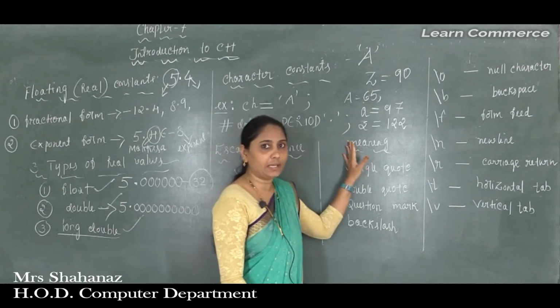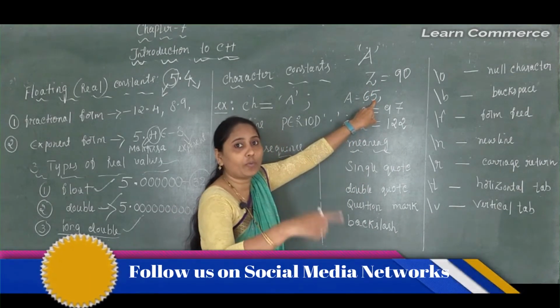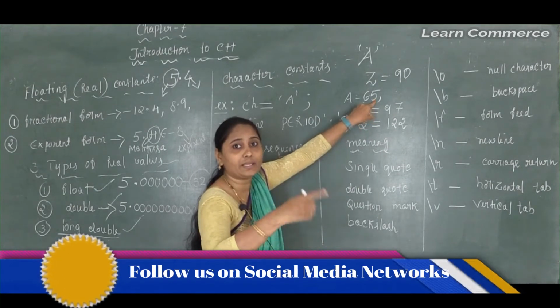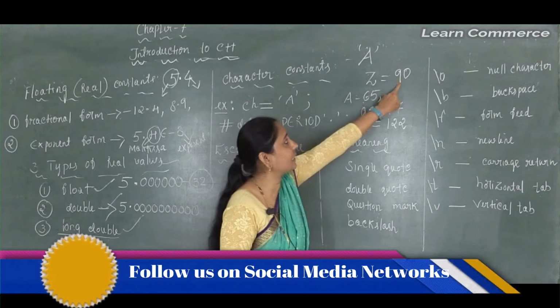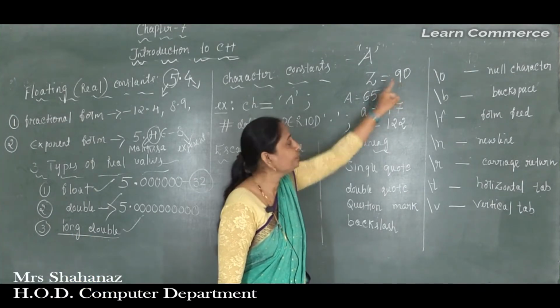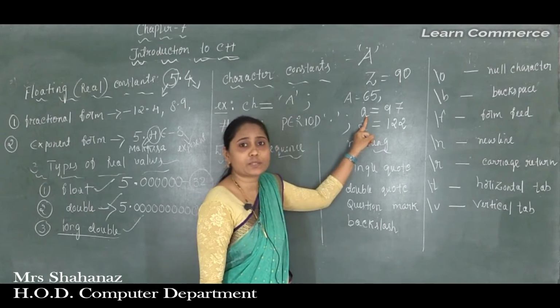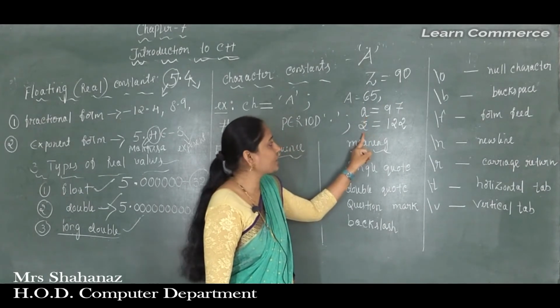Is it understood by everyone? Capital A is 65, then capital B, so one by one the value number keeps increasing. When it reaches capital Z, the Z value is equal to 90. These are ASCII values. Okay? And later the small letter a is equal to 97,